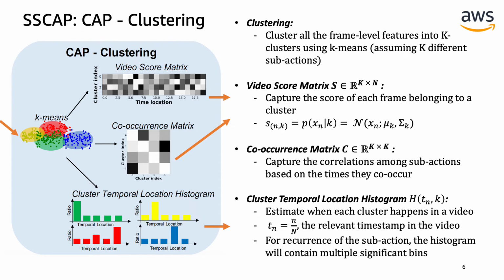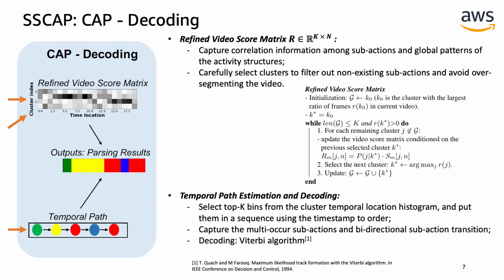In the cap decoding unit, we first refine the video score matrix with the co-occurrence matrix to capture the correlation information among subactions and global activity structures, so as to filter out non-existing classes and avoid over-segmenting the video. Here is a snapshot of the algorithm.